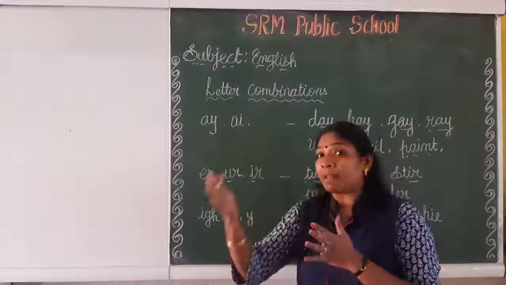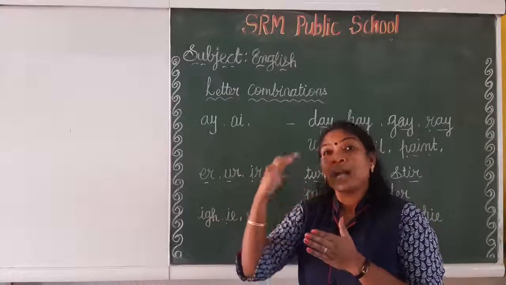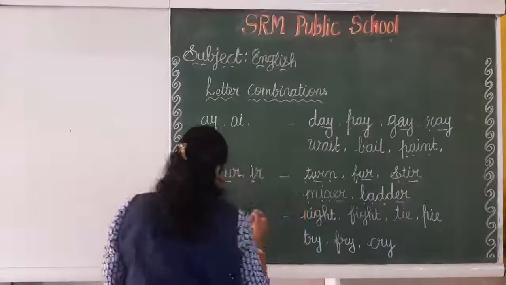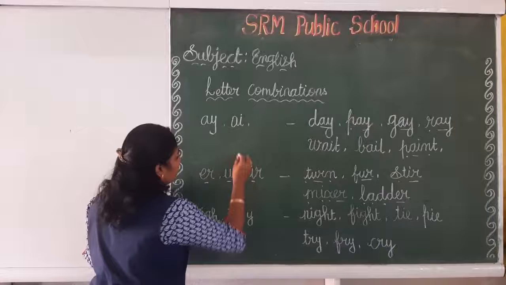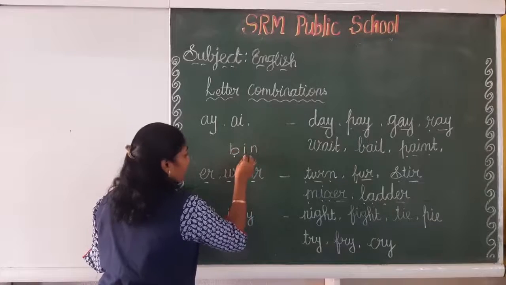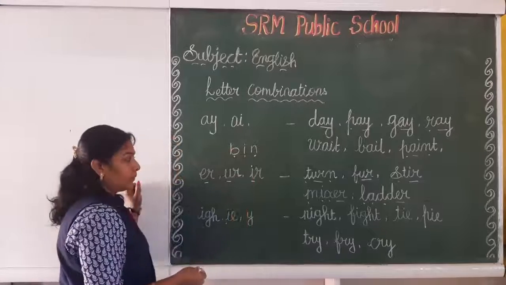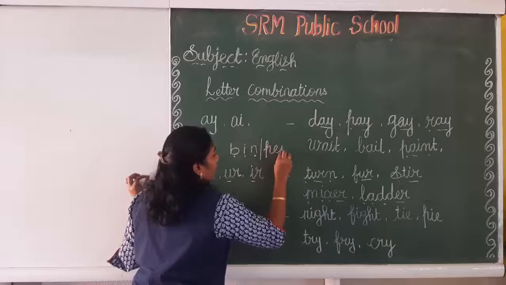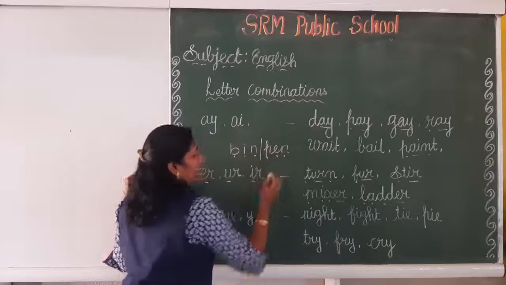But when we apply the letters for a single three-letter word, we have to apply like this. For example, bin. Okay. Gib, E in bin. For this, pen: A-N, pen.